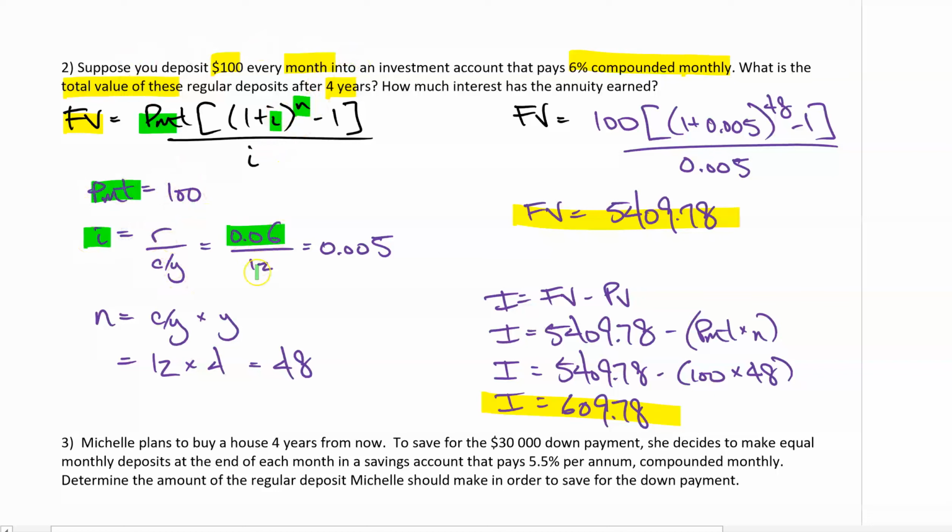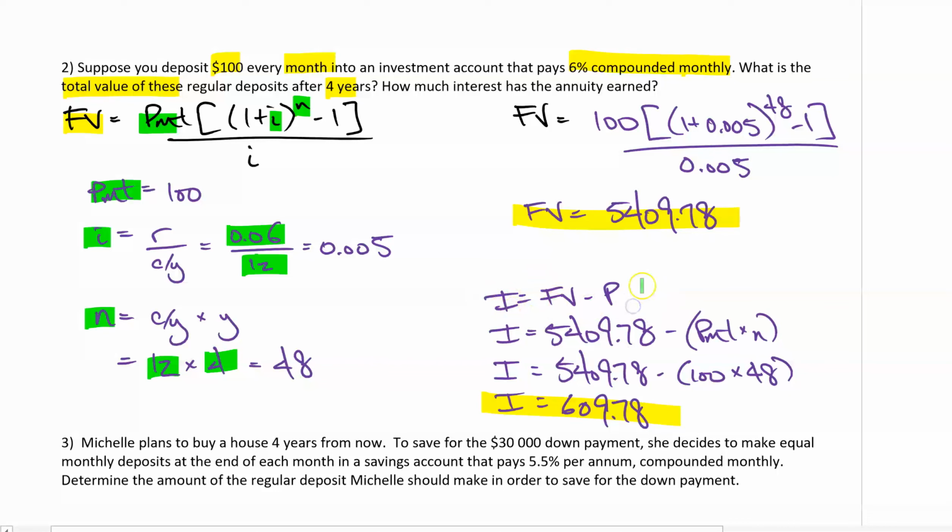That's 6%, right? It's 0.06 divided by 12 monthly payments, and then you get your i value. And your n value, you've got to calculate that. That's your compounds per year, which is 12, and your years, which is mentioned over here, is 4. Then you're going to get 48. You find PMT, i, and n, plug them in, and boom. Especially if you have a calculator that you can just do it all in one shot with, there's your answer.